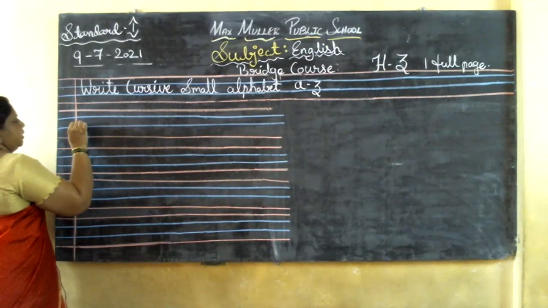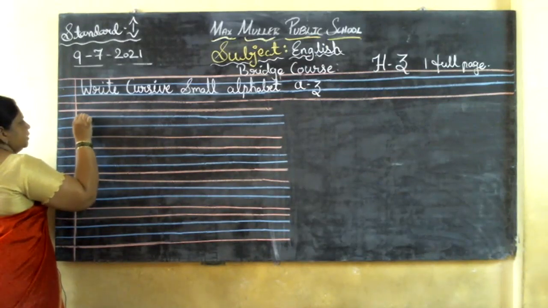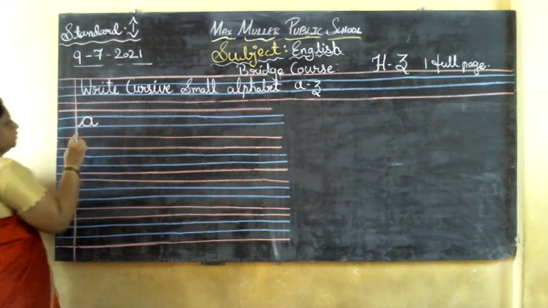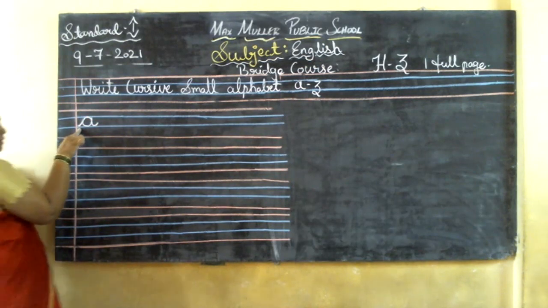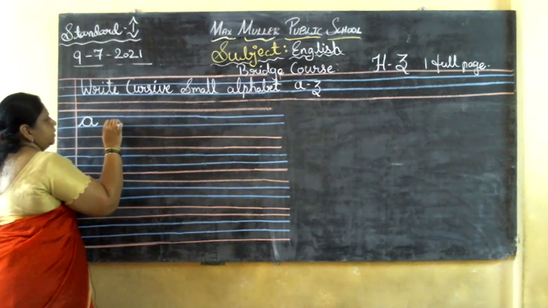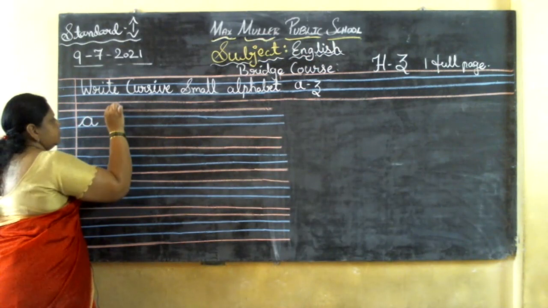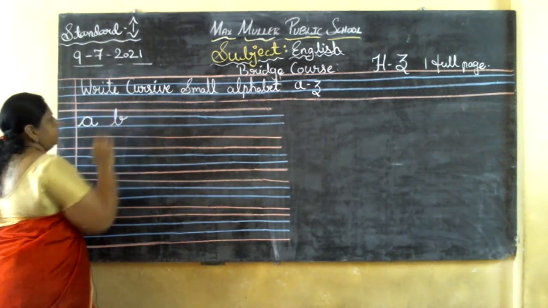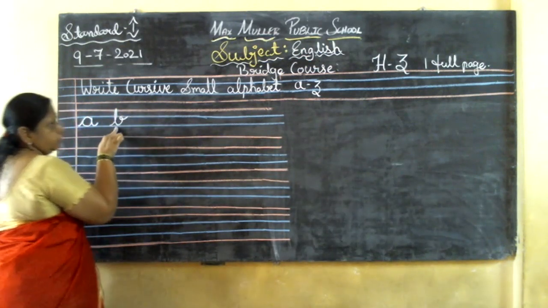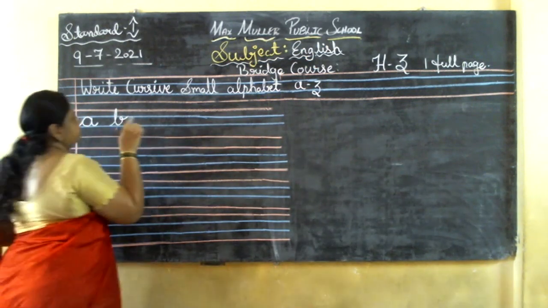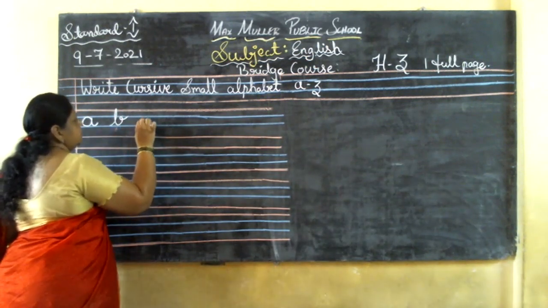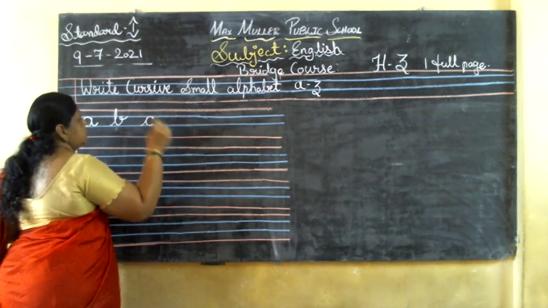Okay, yes, now, yes, we'll start. See, A. Yes, you should put a tail for that. Okay. Yes, next, one finger space. B. This you will find difficult. Take the help of your mummy. Okay. Next is C.